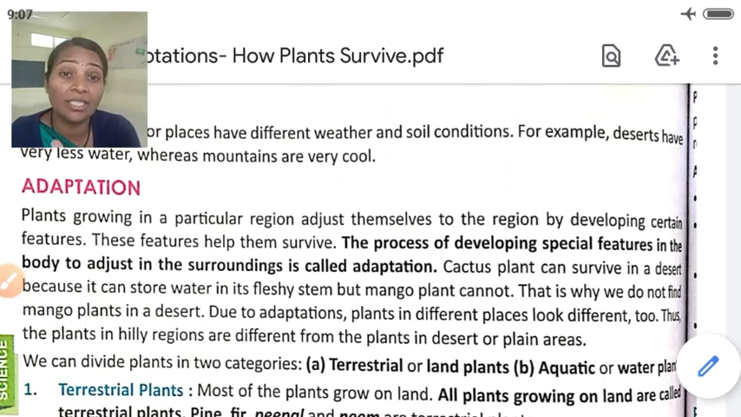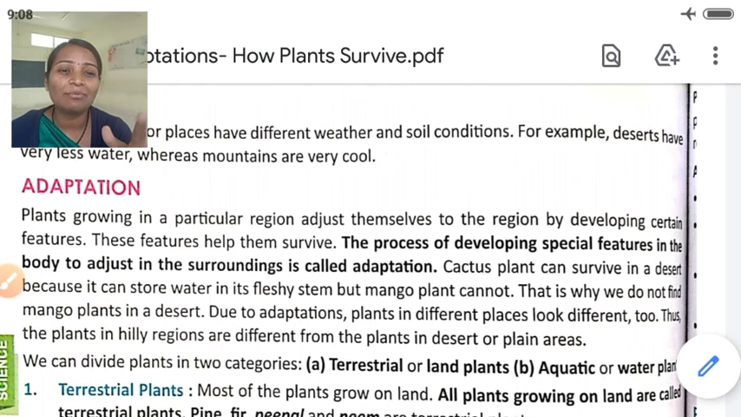But the mango tree cannot have a fleshy stem. It has a woody stem. We have seen it, brown in color, thick and woody. We call that the trunk. This trunk is different from the cactus stem. This is the difference between both plants. The mango tree is a plain region plant and the cactus is a desert region plant. That is why we do not find mango plants in the desert.